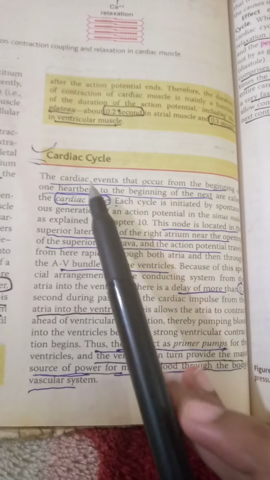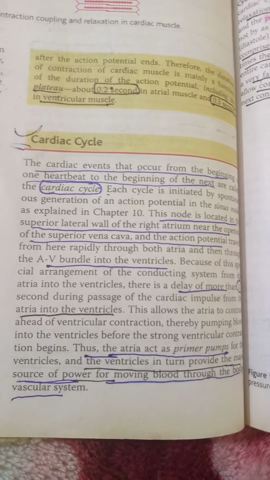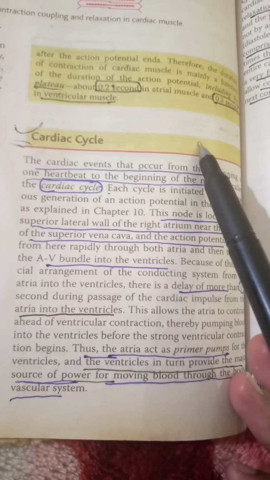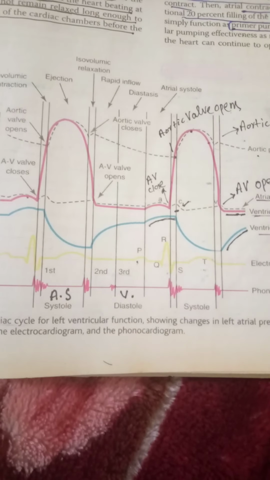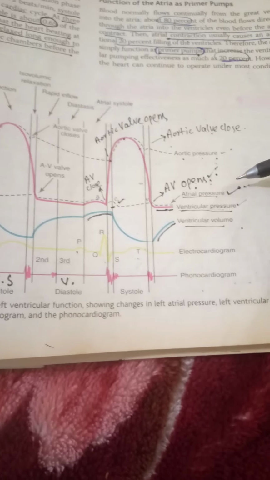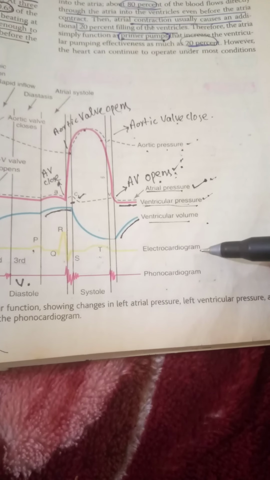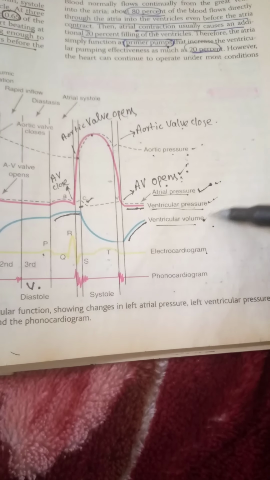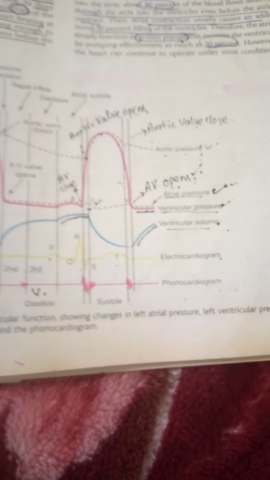Now let us discuss the cardiac cycle. This cycle mainly covers all the processes or all the phases occurring while the heart undergoes contraction. We will understand this cycle from this graph. We will try to correlate these respective pressure and volume curves to understand thoroughly the cardiac cycle. Here it is the ECG, electrocardiograph, ventricular volume graph, ventricular pressure curve, atrial pressure curve, and here it is the aortic pressure curve.